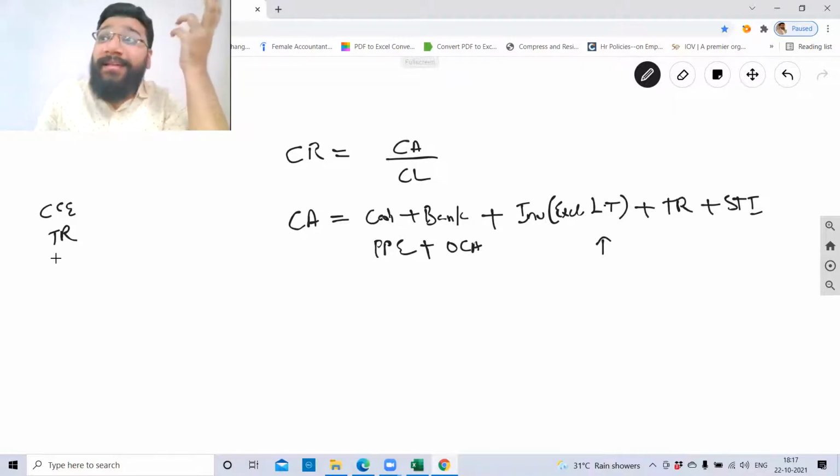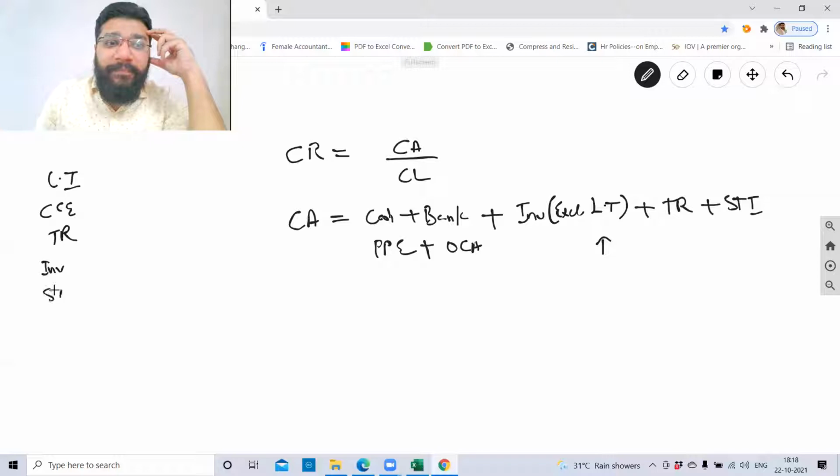Guys, we revised it last class. My God. So in the order, the first one is current investments. Then inventories, then trade receivables, then cash and cash equivalents, then short-term loans and advances, then other current assets.